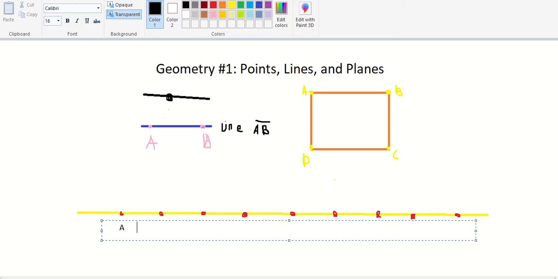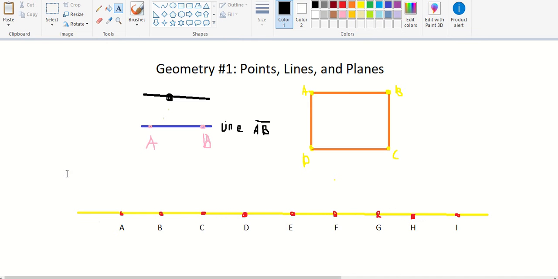A, point B, point C, point D, point E, point F, point G, point H, and then our famous point I. Well, it's not famous, but it's the last one.